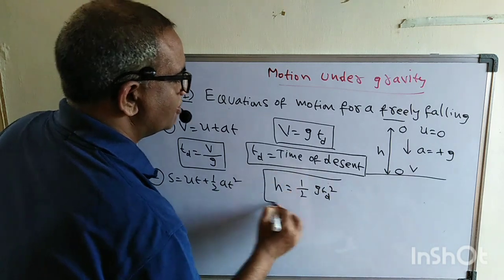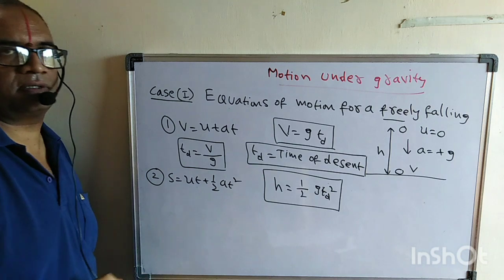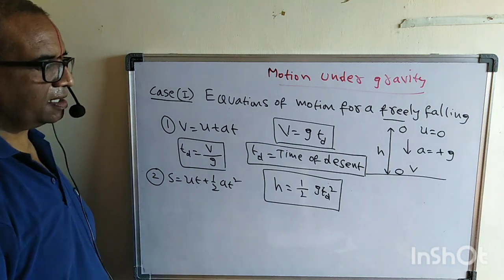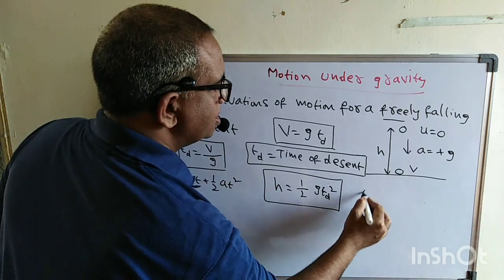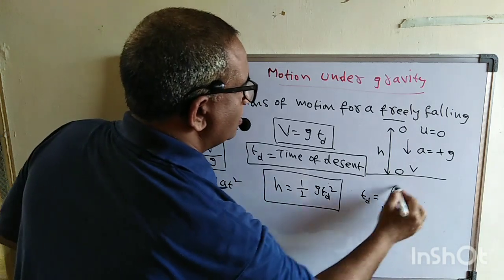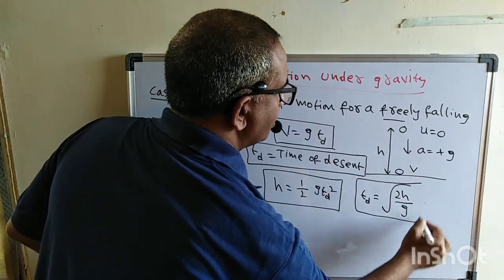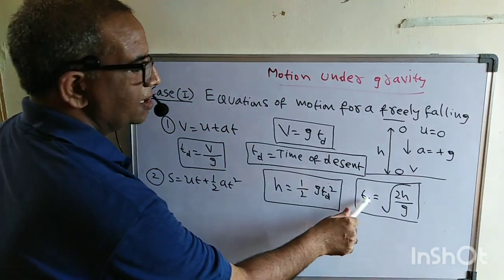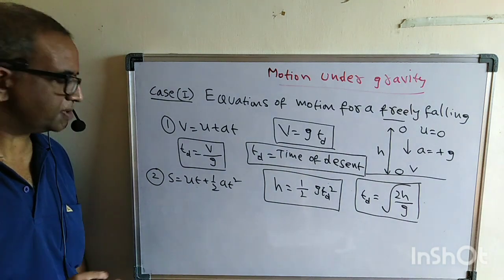So another important formula. td means what? The time of descent. h = half g td square. So we can also write, if we send this to this side, what is the time of descent? Root over 2h by g. Another important formula: time of descent equals root over 2h by g. Are you following? So what I am saying here?